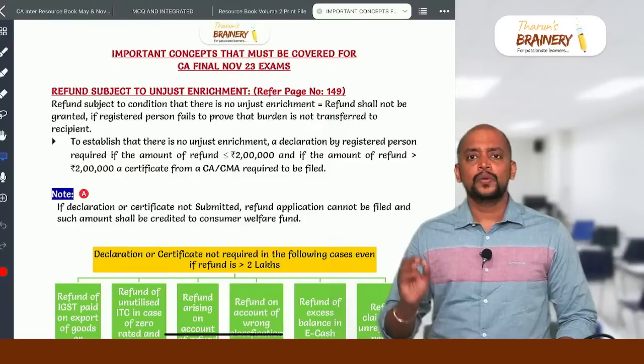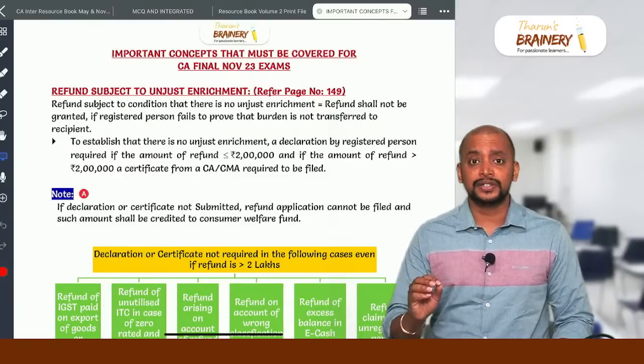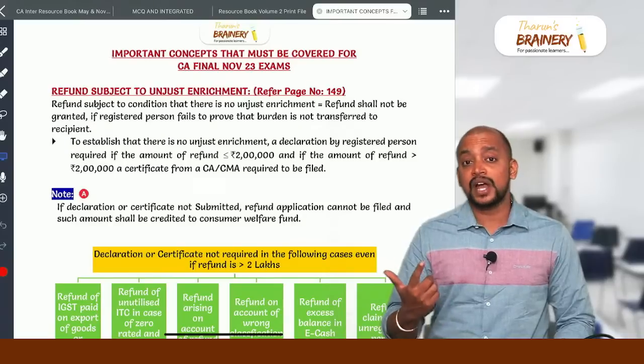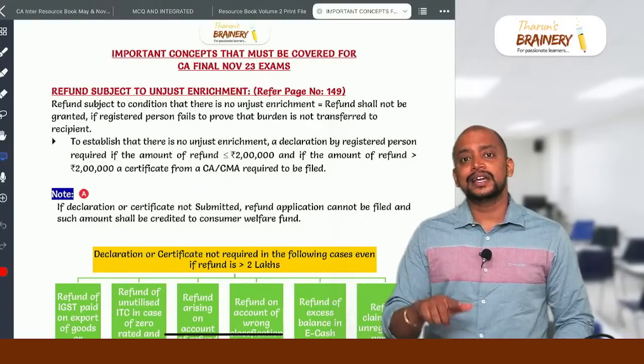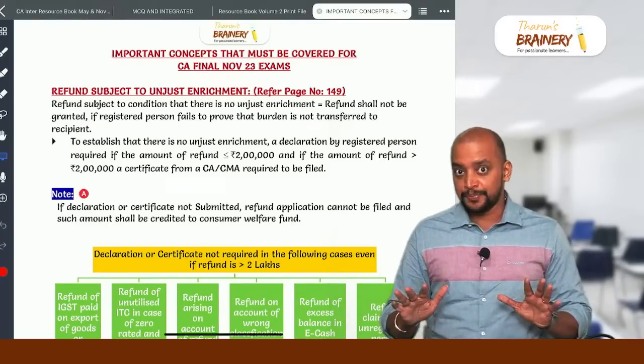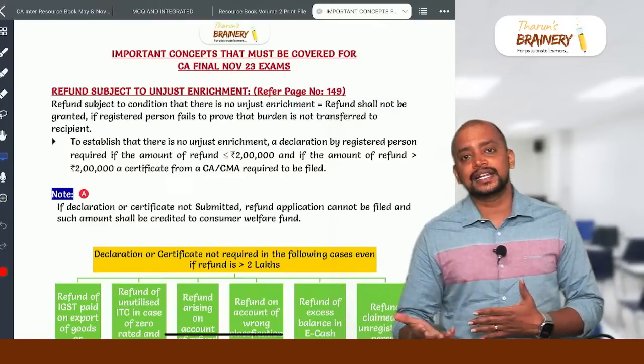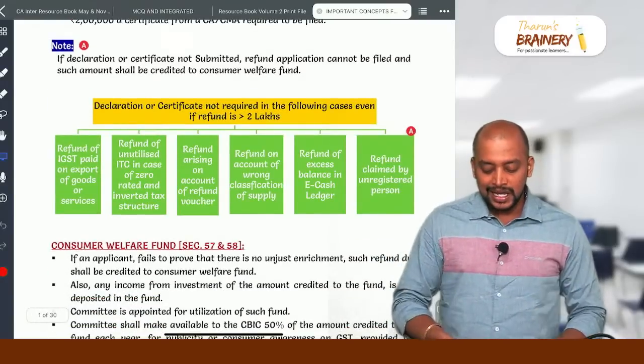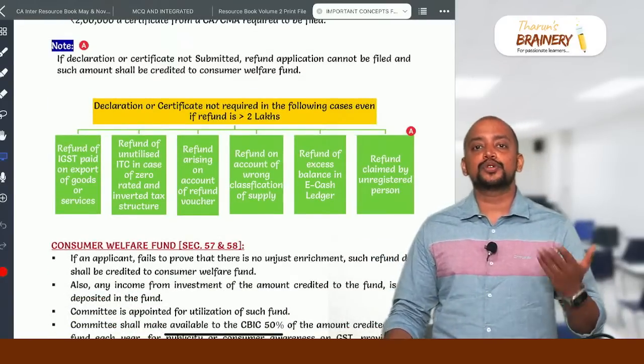Now here what we need to understand is that if the amount of refund exceeds 2 lakhs, we need to get a certificate from CA or CMA. If the amount does not exceed 2 lakhs, then a declaration is to be made. But in some cases, neither declaration nor certificate is required. What are those cases? First: refund of IGST paid on export of goods or services.